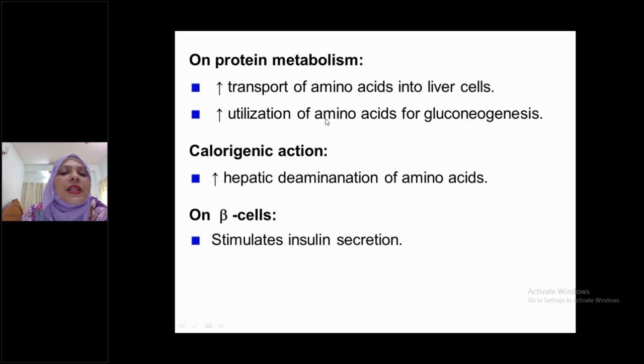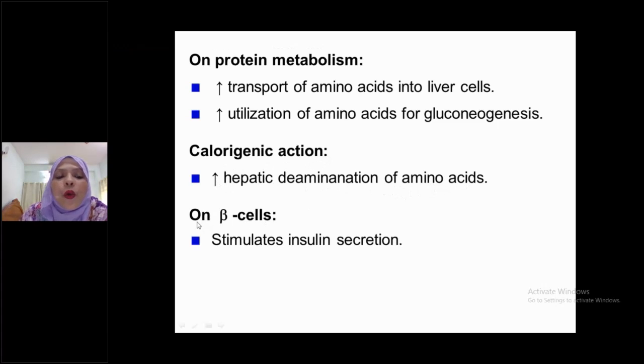So there is increased utilization of amino acid for gluconeogenesis and increased transport of amino acid into the liver cell. Already I mentioned that glucagon has calorigenic action. That is, it increases hepatic deamination of amino acid. In this way, calorigenic action occurs.